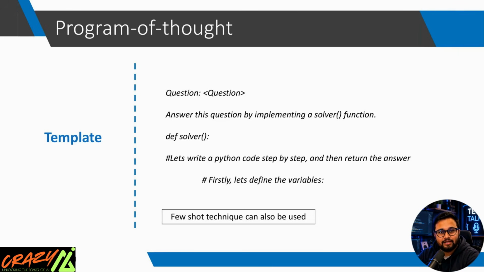When building AI-powered applications, use templates for repetitive tasks. Use program of thought for calculations. Add few short examples for higher accuracy. Execute the generated code in a secure sandbox. Return only the verified result to the user. This workflow is used in AI coding assistants, financial tools, scientific software, and educational platforms.